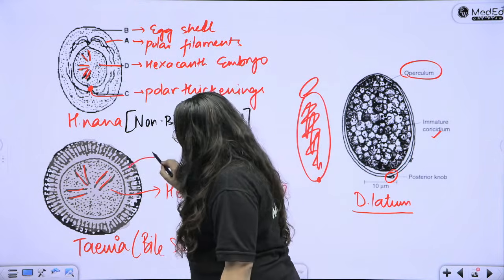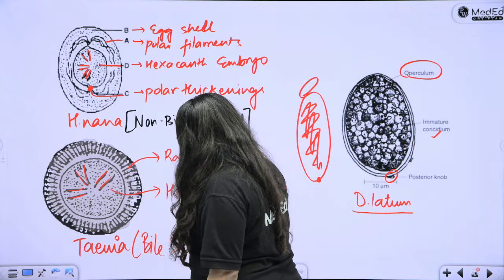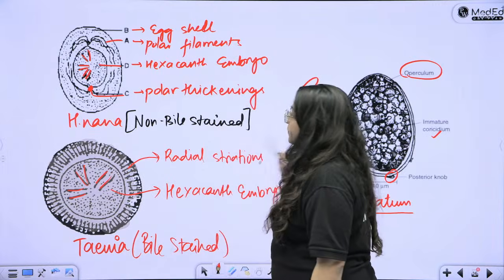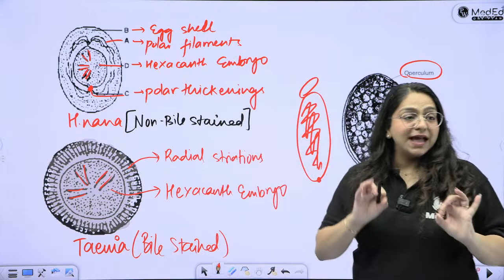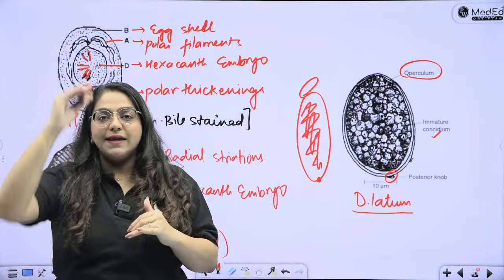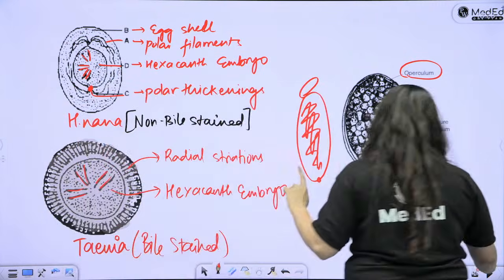Then these are the radial striations in the eggshell. And that is the characteristic feature. So you will draw the eggs nicely. You will remember the DPDX chart, and then you will write in a sequence all your answers, right?